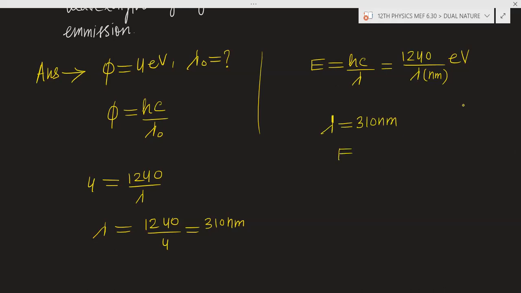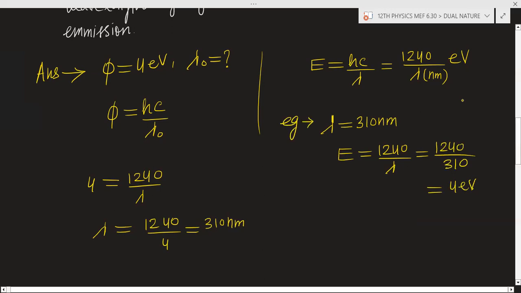You will use 1240 by lambda, and you will get the answer 4 electron volt. This is just an example.